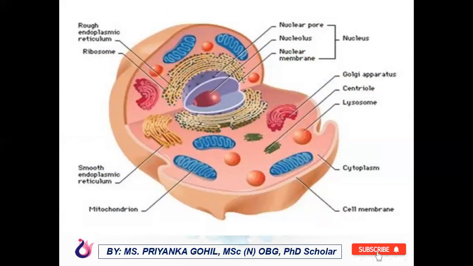Now we'll talk about the cytoplasm and its organelles. So in eukaryotic cells, the protoplasm surrounding the nucleus is called cytoplasm. It is a clear gelatinous fluid that fills the cell and surrounds the organelles. See, here is the cytoplasm inside the cell membrane.